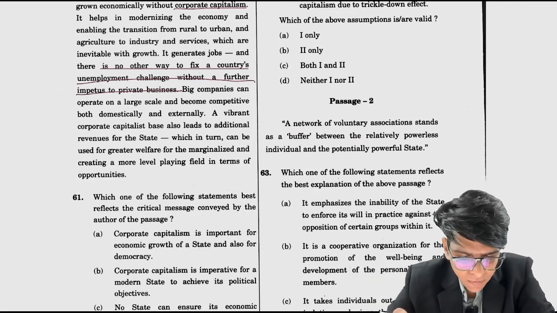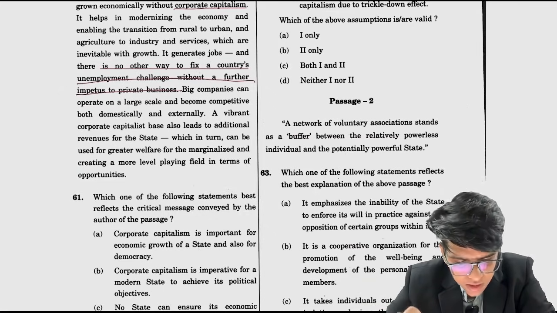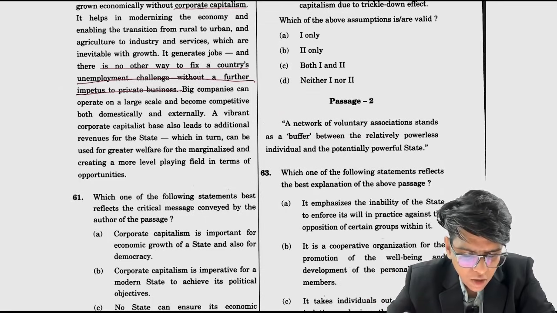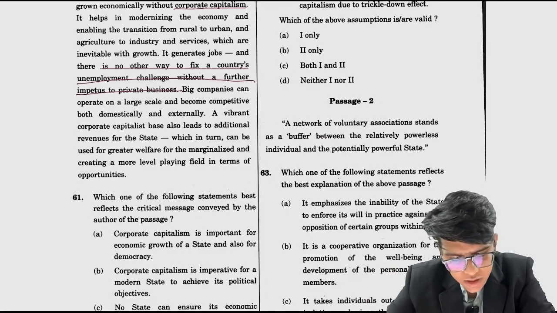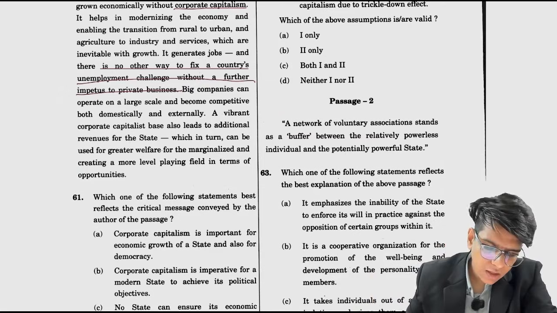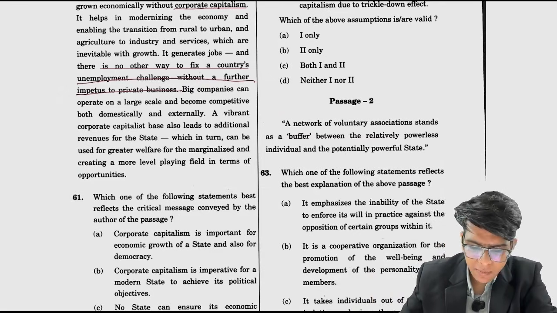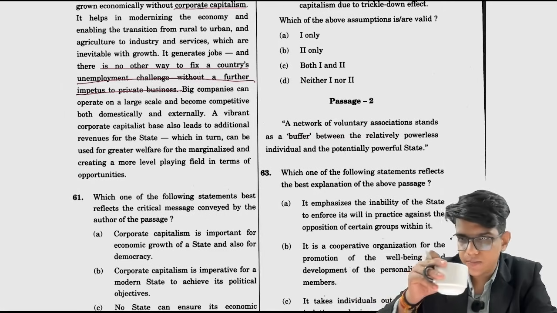Extreme terms में लिखा हुआ है. Big companies can operate on a large scale and become competitive both domestically and externally. A vibrant corporate capitalism base also leads to additional revenue for the state, which in turn can be used for greater welfare of the marginalized and creating more level playing fields in terms of opportunities.